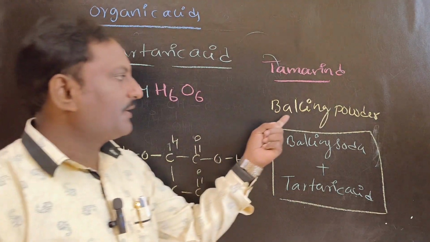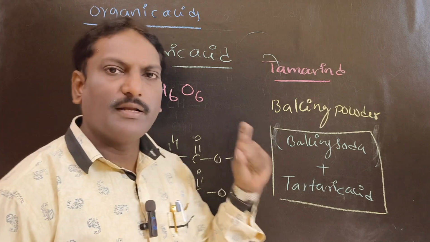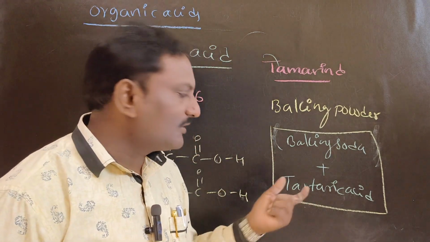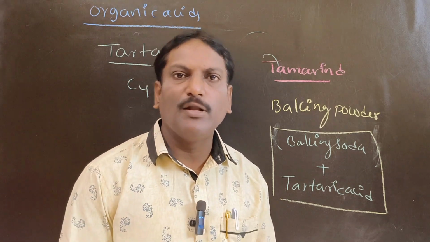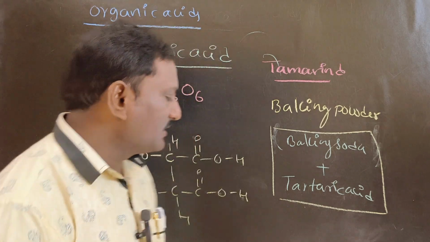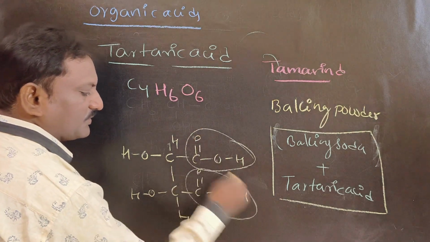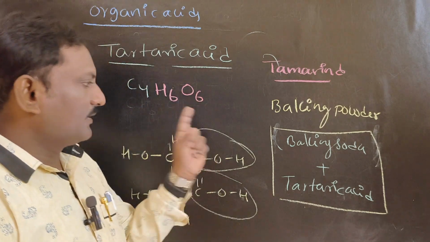Baking soda is used in baking of cakes or in cooking. What is the reason behind that? Tartaric acid is an edible acid. Generally, organic acids are edible acids, weak acids. They consist of the COOH group. I said so many times, COOH group, the carboxylic acid group.